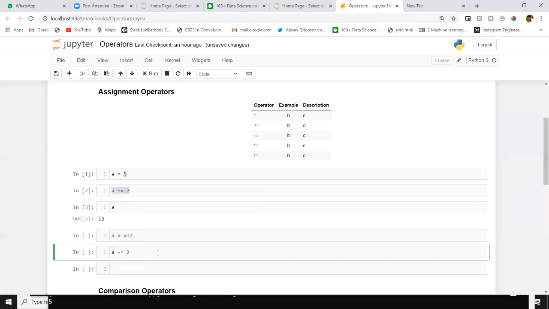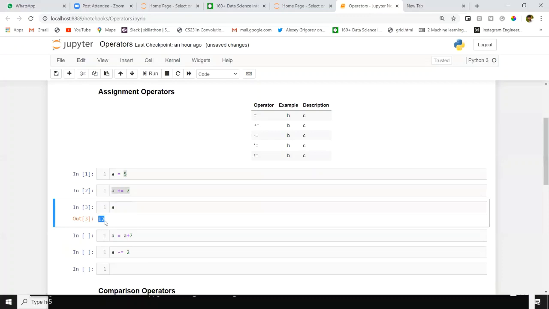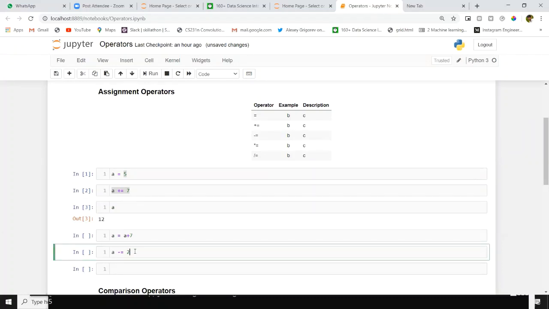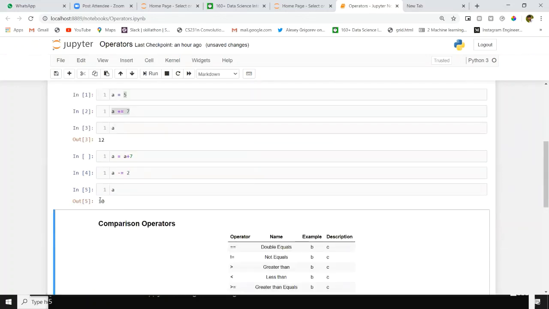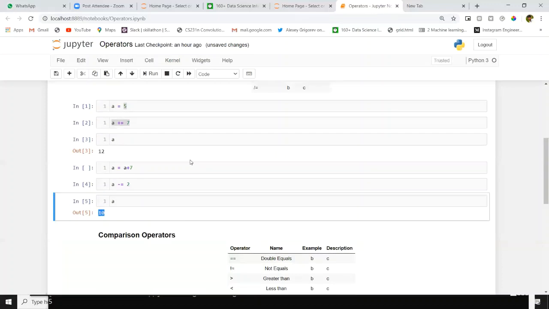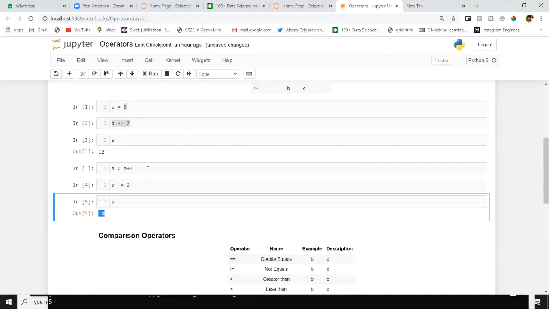If you want, you can guess the answer. You can send it in the chat. Inside a, we have 12 now. I'm subtracting 2 from 12. You observe a equal to 10 we got. Simple. Logic is the same here.